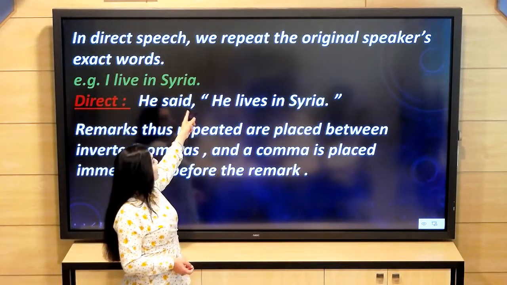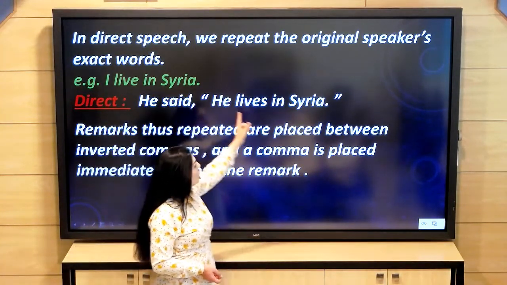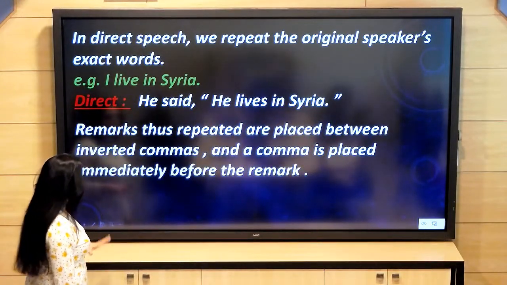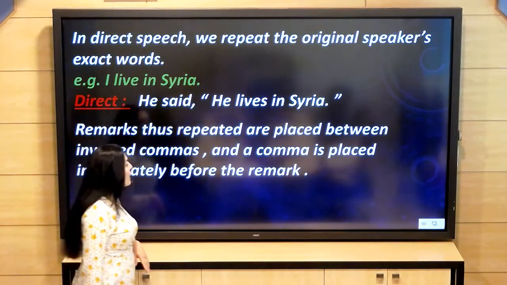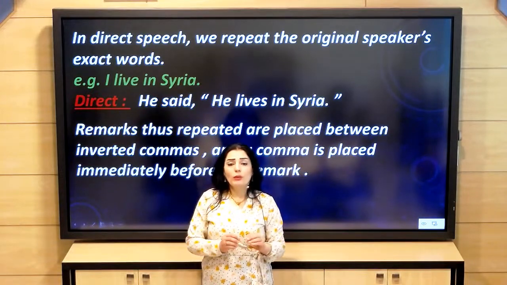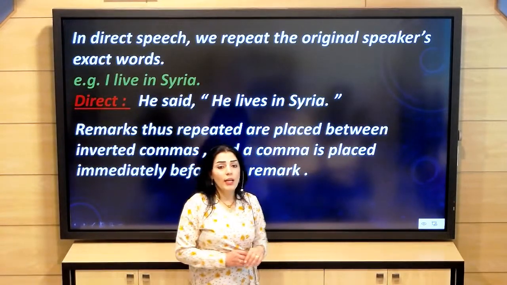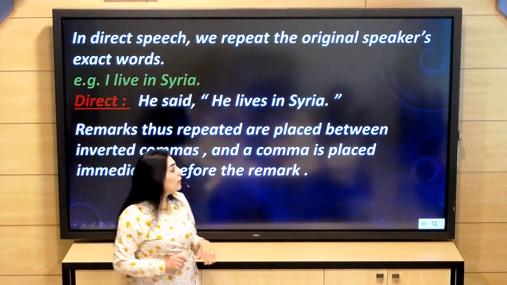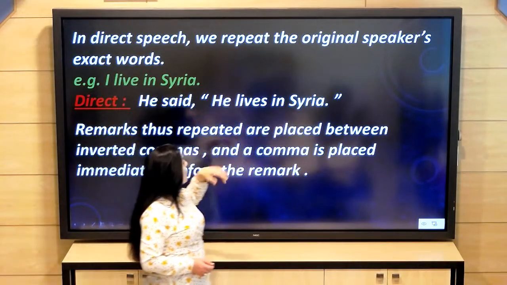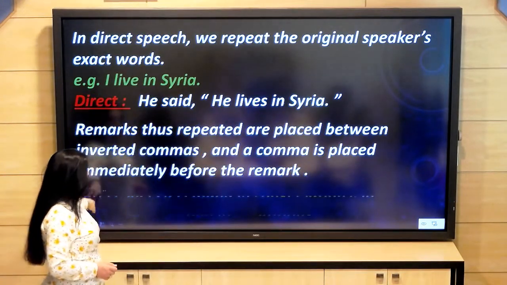The comma is placed immediately before the remark. So in direct speech, we use the same words of the first speaker, and the tense does not change, and we have a comma and two inverted commas, and we have a capital letter.